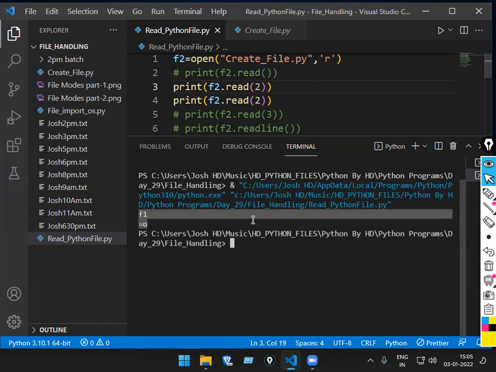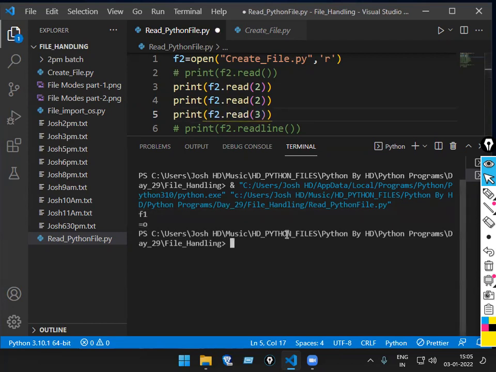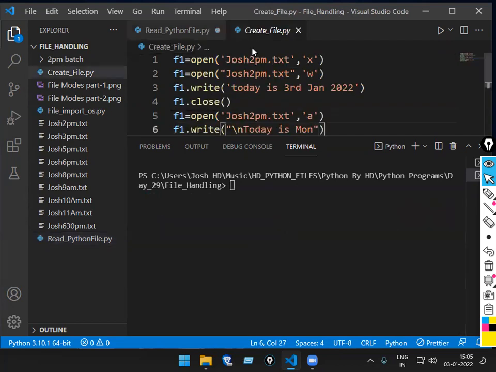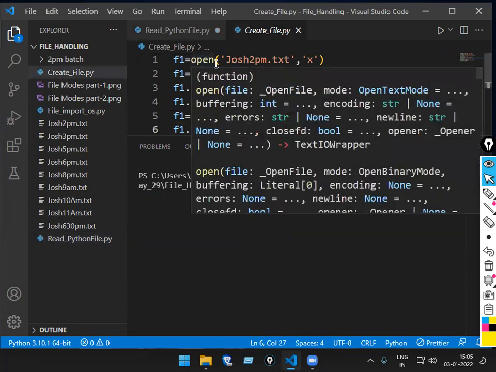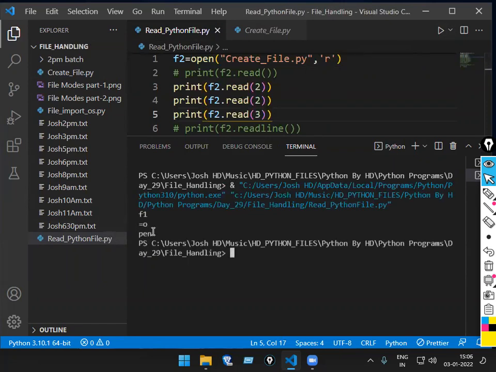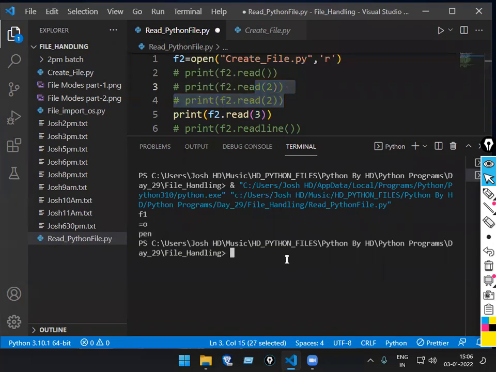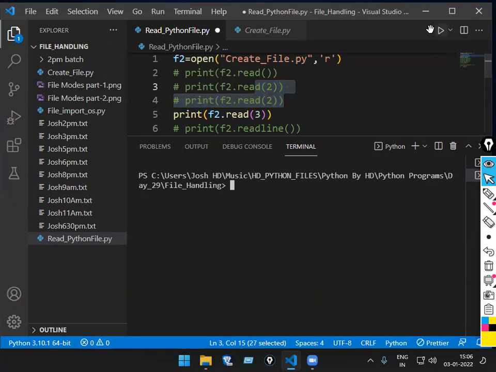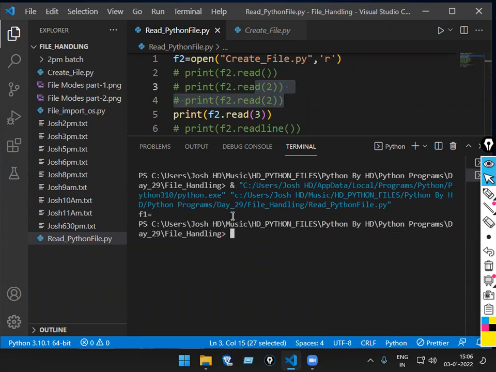But if you want to see everything, simply use read. If you want to see only specific characters, you pass 2 as the argument, and the first 2 characters come. If you want to see the next 2 characters, pass it again. If I pass 3 now, what will come? Think once. The next 3 characters. What are the next 3 characters? Pen, P-E-N. So run the code now. But if I pass only 3 at the start, what will come? F1 equal to. Did you get the logic here?